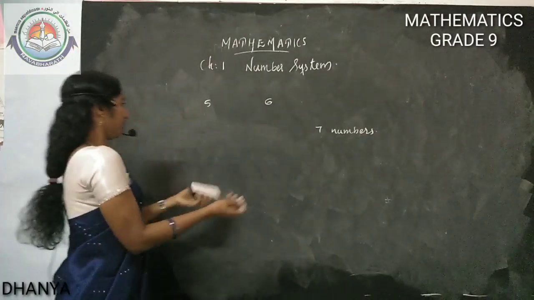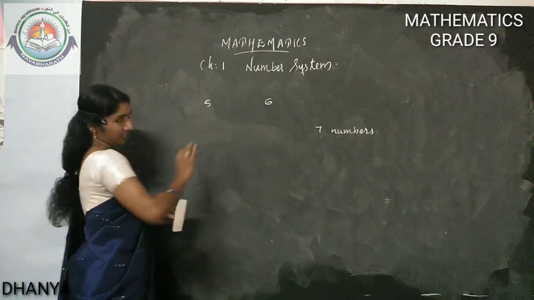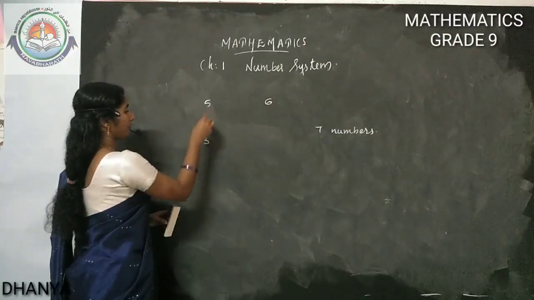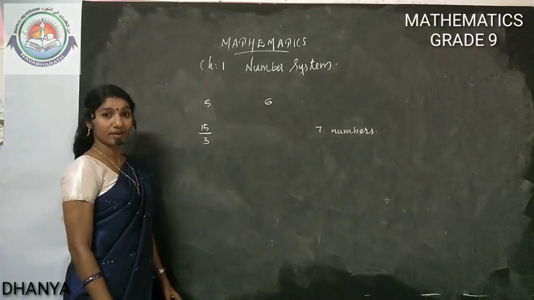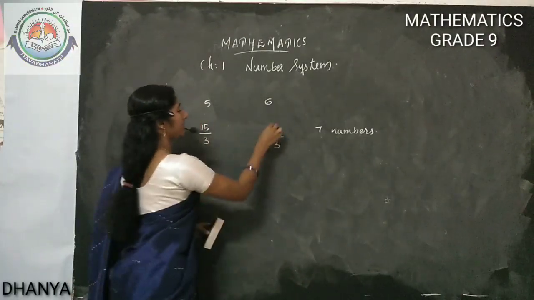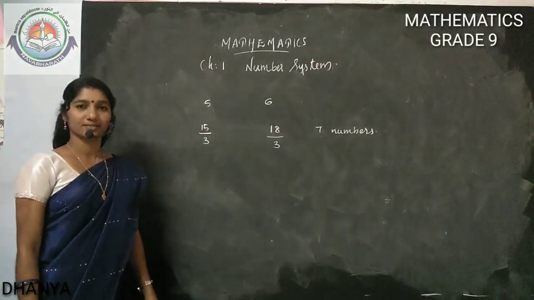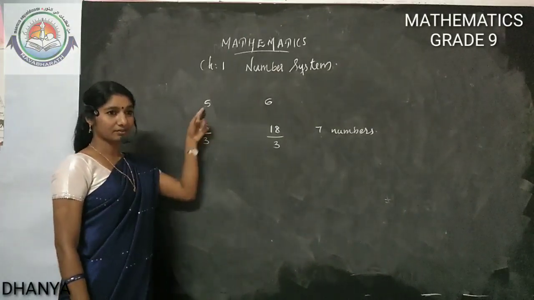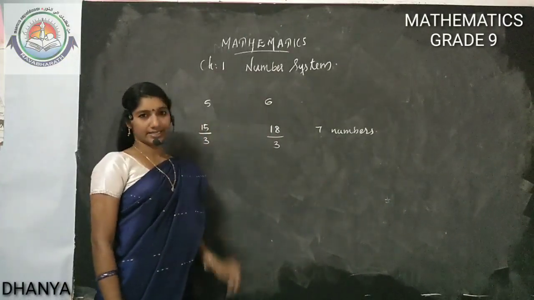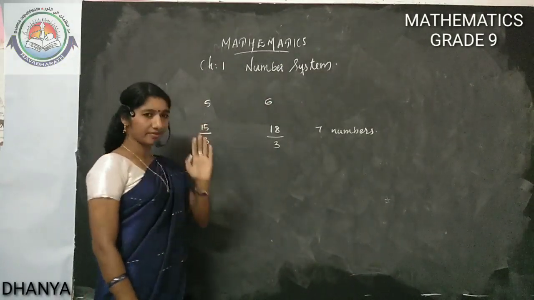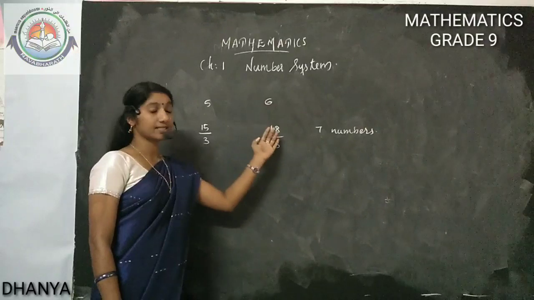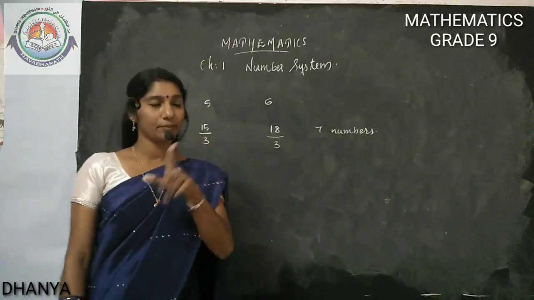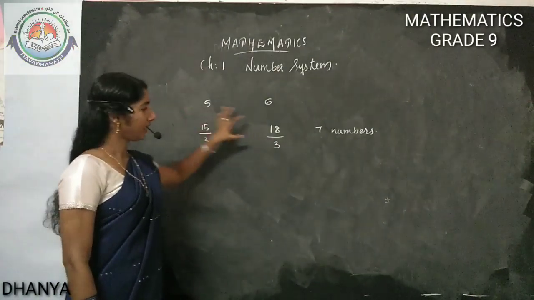Suppose we make the denominator 3. Will it be sufficient? We can look. We need to get 5, so 15 by 3 is 5. Here also the denominator should be 3, so we can write 18 by 3 as 6. Correct, no? 15 divided by 3 is 5, 18 divided by 3 is 6. So 5 is equal to 15 by 3 and 6 is equal to 18 by 3. So in between 5 and 6 means in between 15 by 3 and 18 by 3.